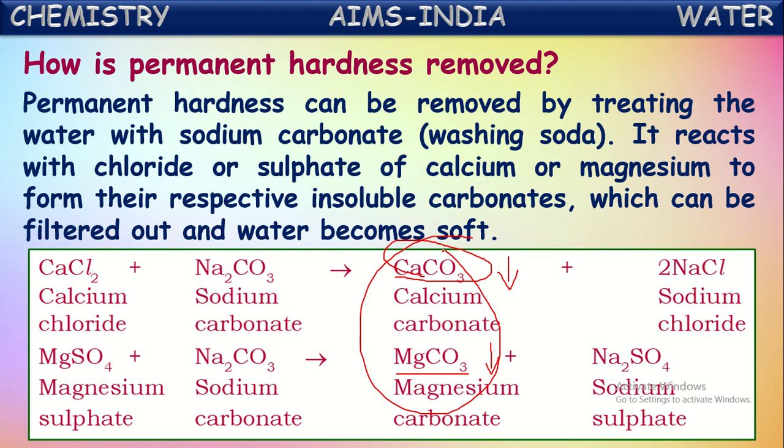Okay, on treating with sodium carbonate, these chemicals which are causing permanent hardness to the water, like calcium chloride, magnesium chloride, calcium sulfate, and magnesium sulfate, will react with the sodium carbonate added and convert into respective insoluble carbonates. Those can be removed by the filtration process and hence water becomes soft in nature. Okay, in this way permanent hardness is removed.